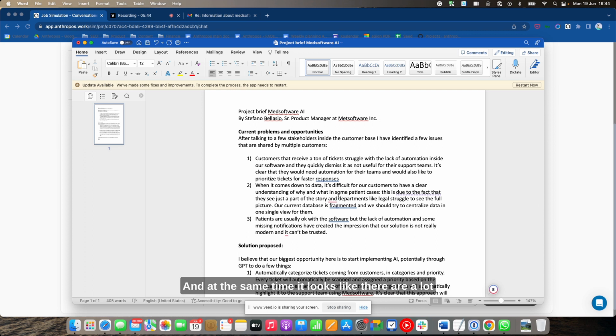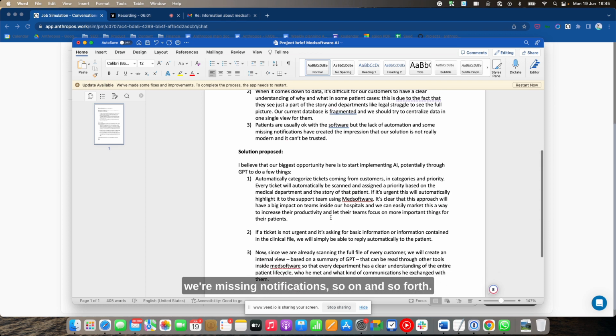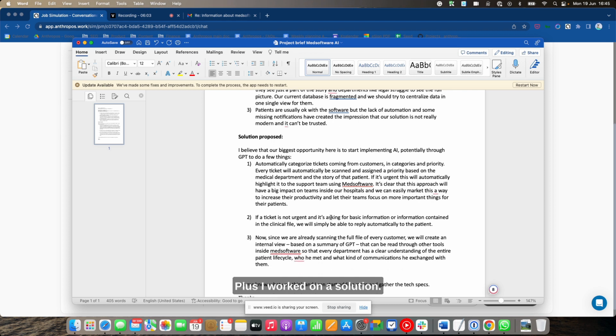And at the same time, it looks like there is a lot of data that is distributed, but there is no way for other departments to look at this data in a centralized way. Plus, patients are looking at our software and saying, well, this is not really good software because we're missing notifications, and so on and so forth. Plus, I worked on a solution.